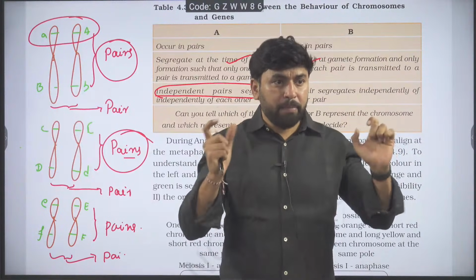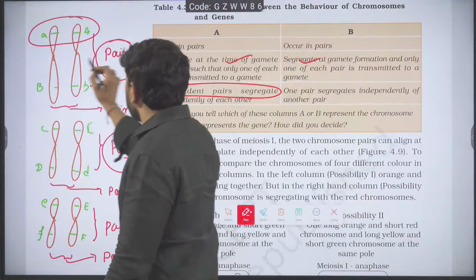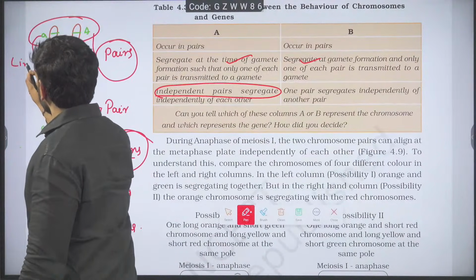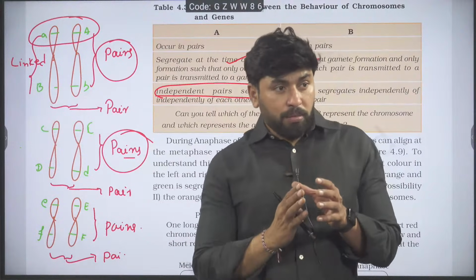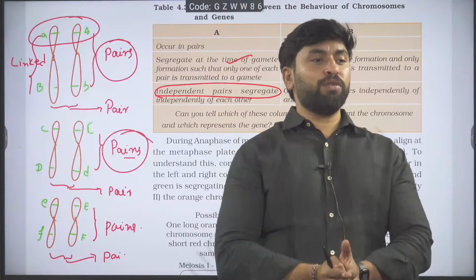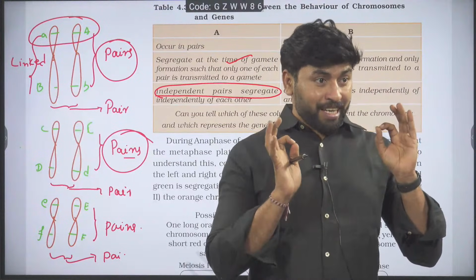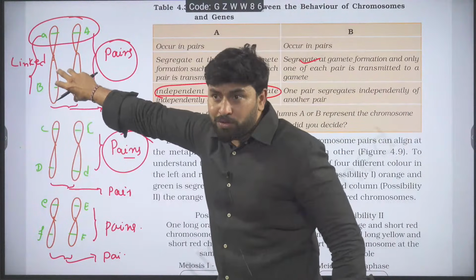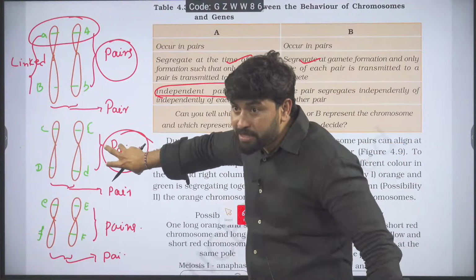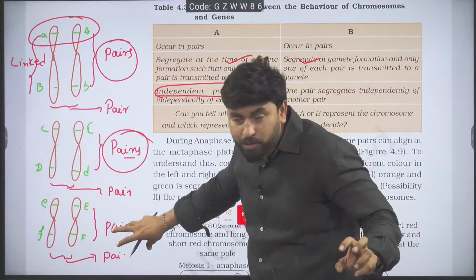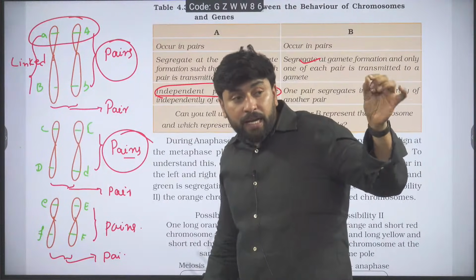Dependent means all the genes that are present on the same chromosome. What do you call them? Linked genes. So when you talk about all the genes that are present on the same chromosome, you have to call them linked genes. Linked genes of this chromosome segregate independently of the linked genes of this chromosome and also this chromosome. So one pair segregates independently of another pair.